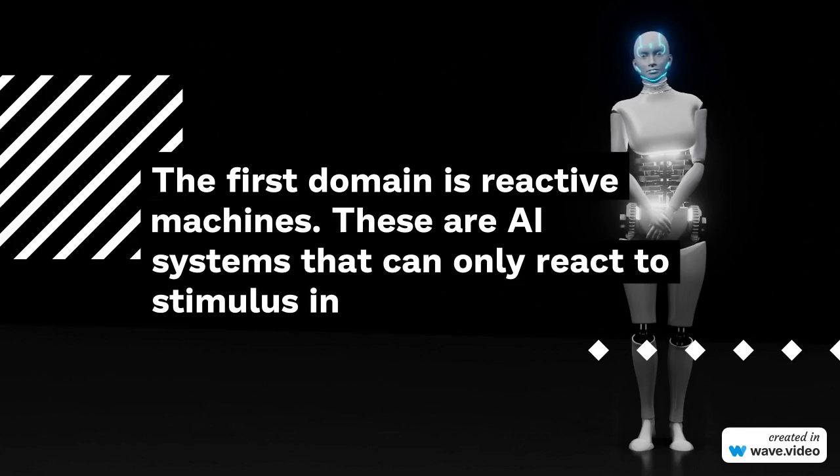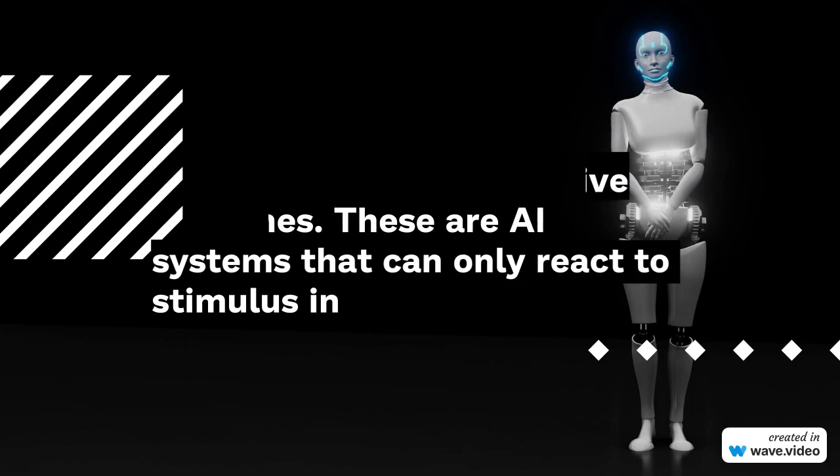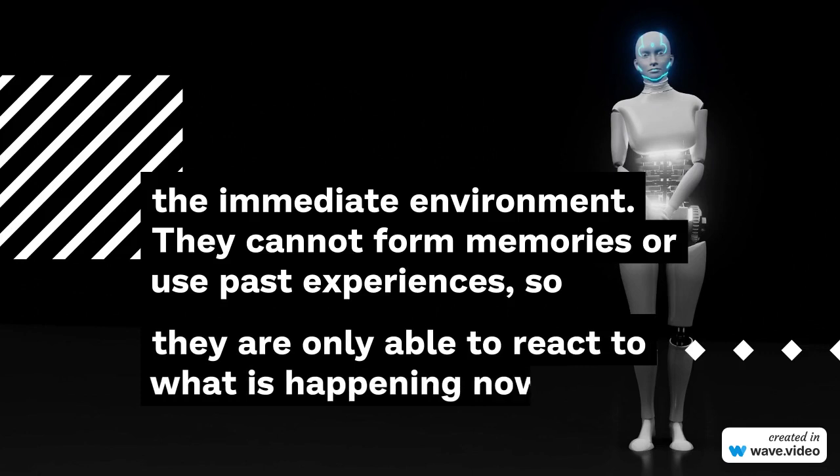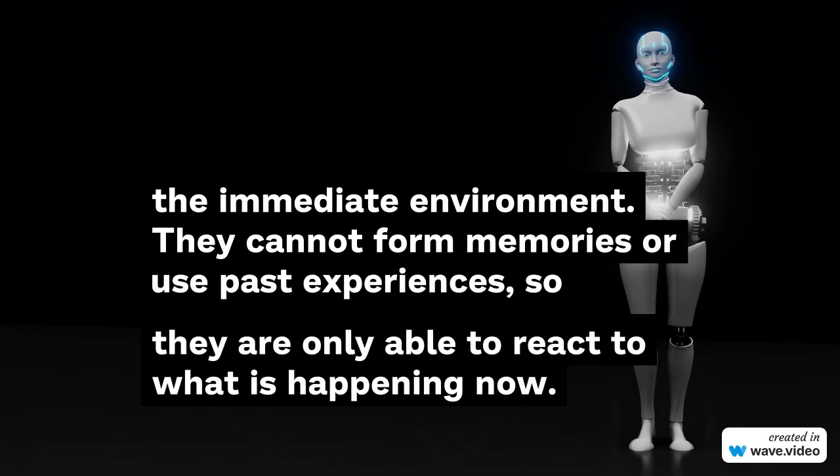The first domain is reactive machines. These are AI systems that can only react to stimulus in the immediate environment. They cannot form memories or use past experiences, so they are only able to react to what is happening now.